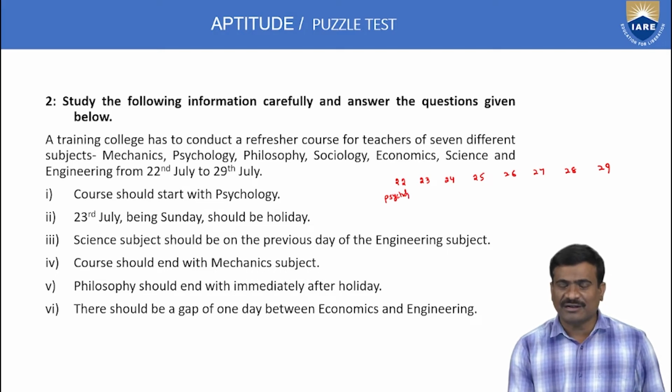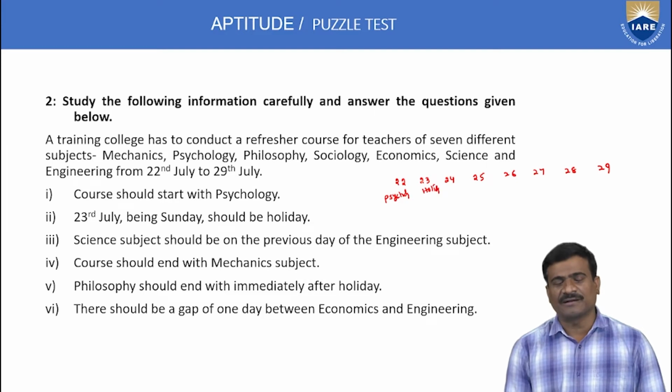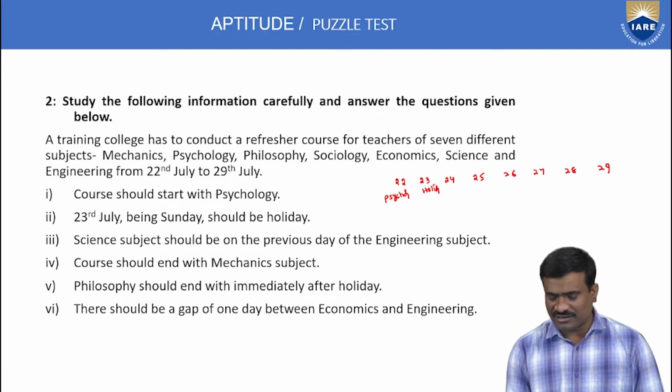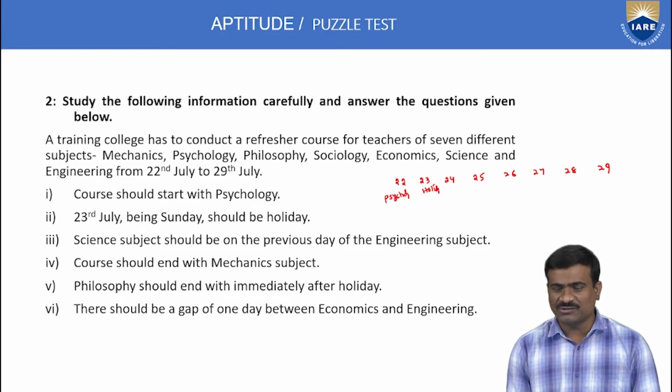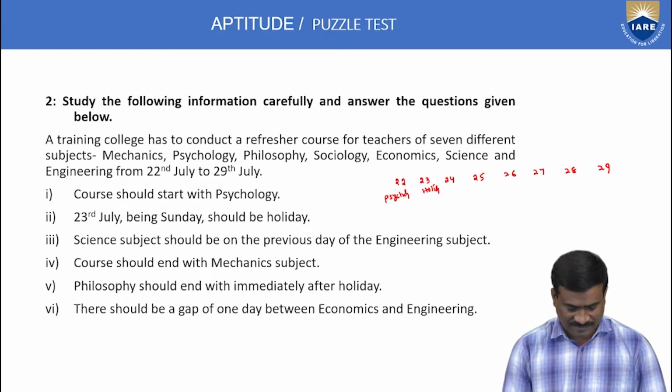Second, 23rd July being Sunday should be a holiday. So 22nd is Saturday, and 24th Monday, Tuesday, Wednesday, Thursday, Friday, Saturday. The clue given is that 23rd is a holiday, that is Sunday, with Saturday before and Monday after. This statement is also completed. First one and second one completed.